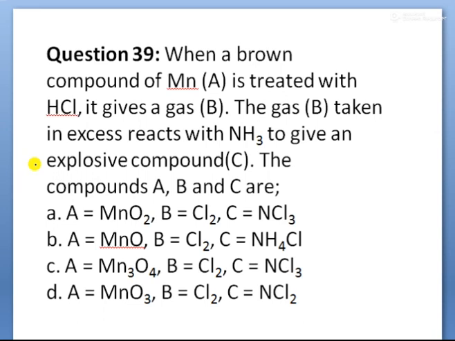Next, when a brown compound of manganese is treated with HCl, it gives a gas. The gas taken in excess reacts with ammonia to give an explosive compound. So what are A, B, C asking? The brown compound of Mn means MnO2.